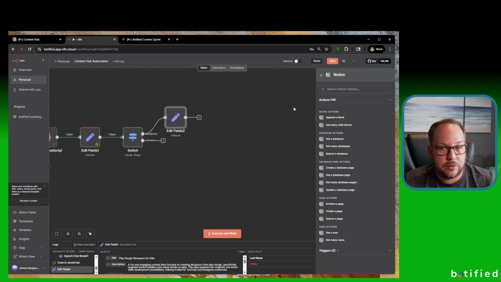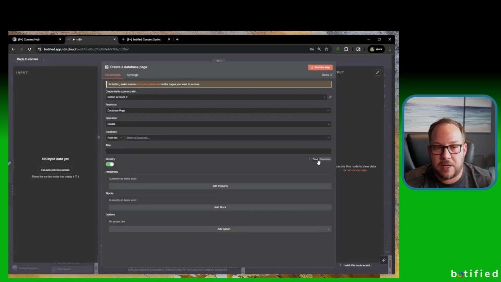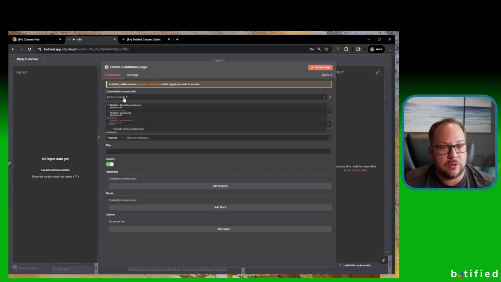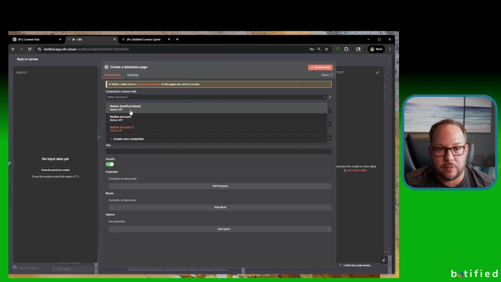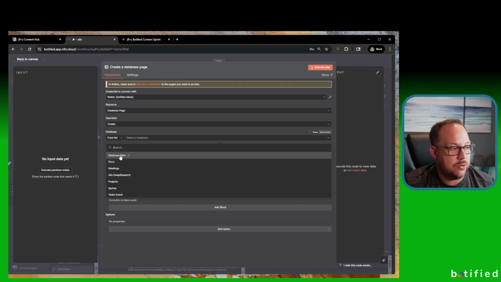So when we're doing this, we're going to set up create a database page. Okay, not get a database. Make sure you don't do that. Create, not get. Create a database page. We already have the database, and so we need to create a database page. So here you're going to set your credentials for the Notion account. So we use this one here, database page, create, and then I use select from list here, so I can choose the correct database that I am looking for. This is the wrong account. Let me go to this one. Sorry. There we go. I'm going to choose database main.